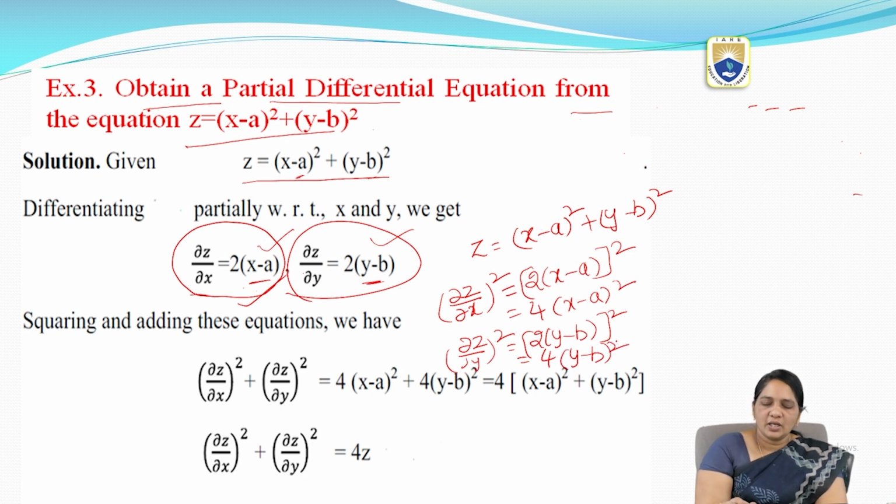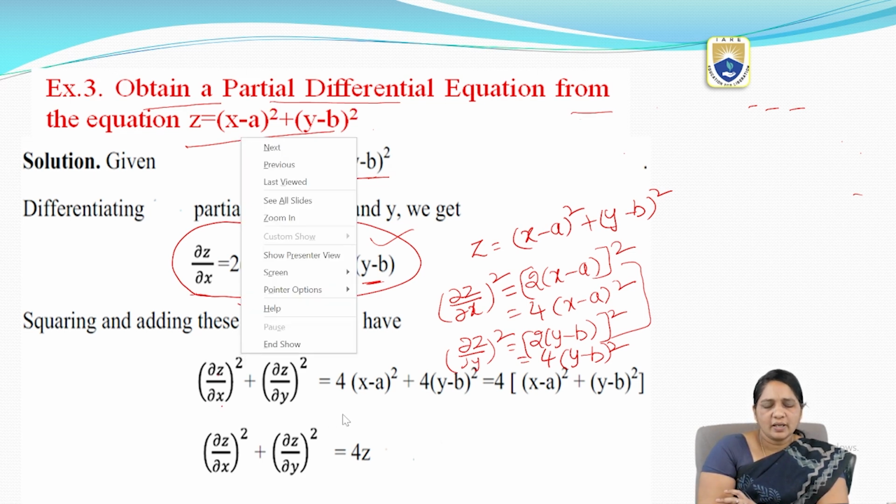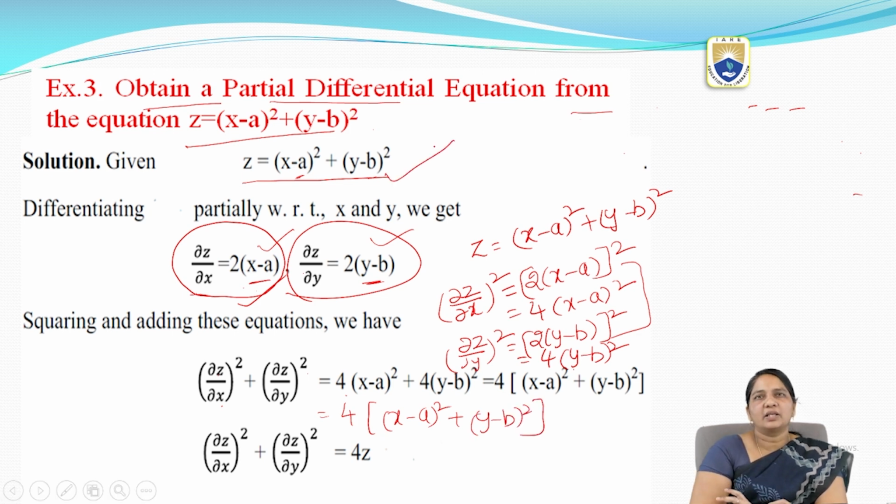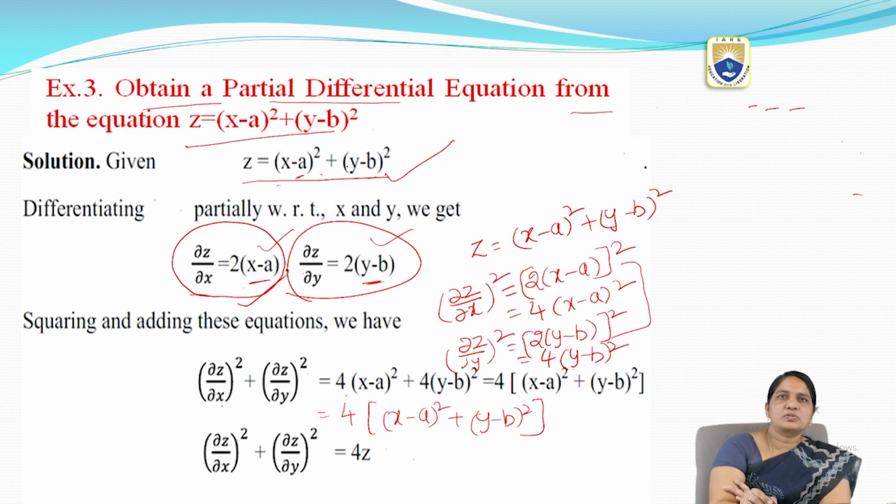Finally, I am adding these two values: (dou z by dou x) whole square plus (dou z by dou y) whole square equal to 4 into (x minus a) whole square plus 4 into (y minus b) whole square. Now I am taking 4 common: (x minus a) whole square plus (y minus b) whole square. This value I already have in the given equation, it equals z.